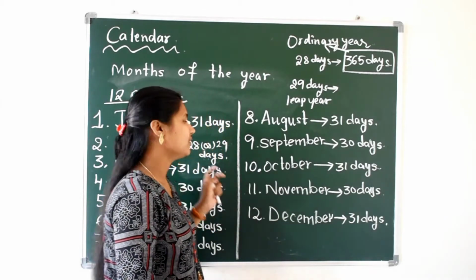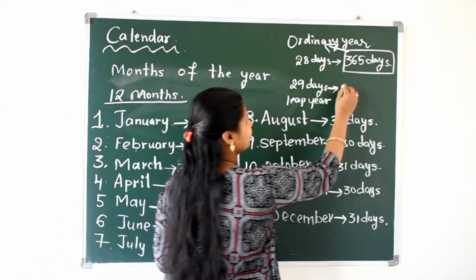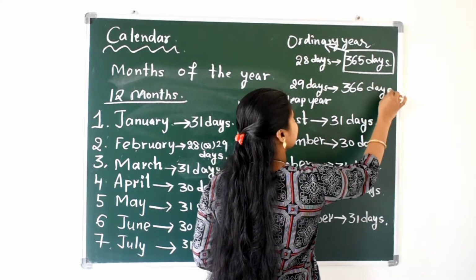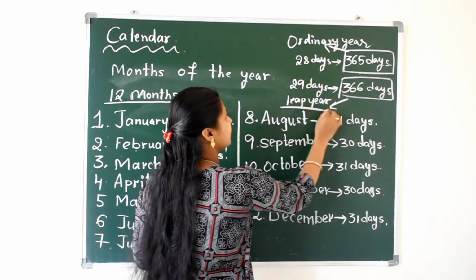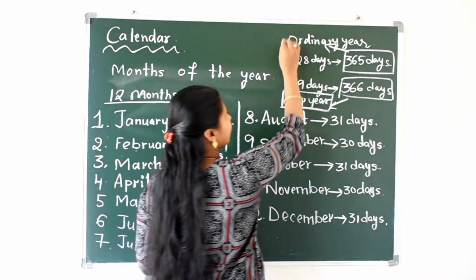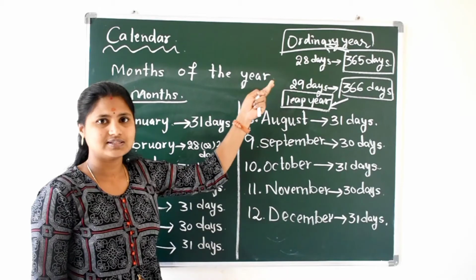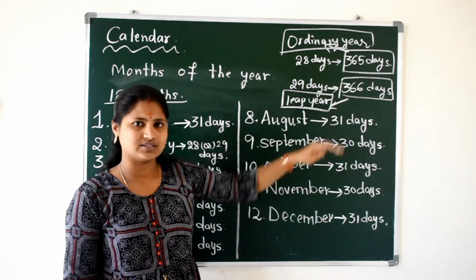If February has 29 days, then the total days of the year will be 366 days. So that year is called leap year. Ordinary year has 365 days, leap year has 366 days.